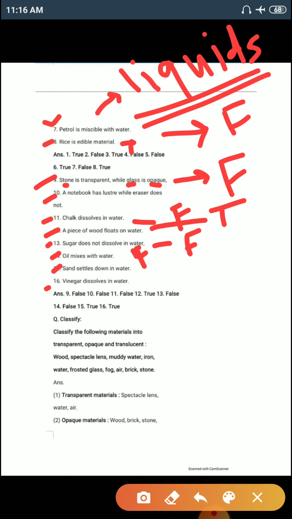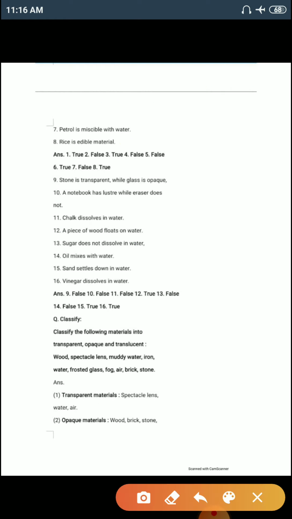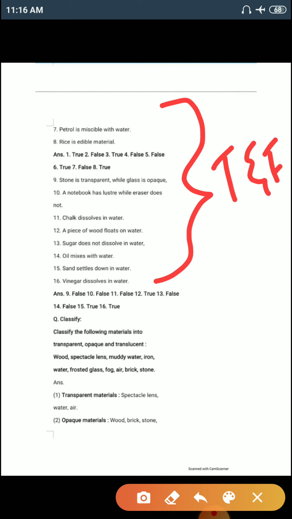Number 16. Vinegar dissolves in water. Yes, because vinegar is a miscible liquid. So with the help of these statements, we conclude our true and false question.